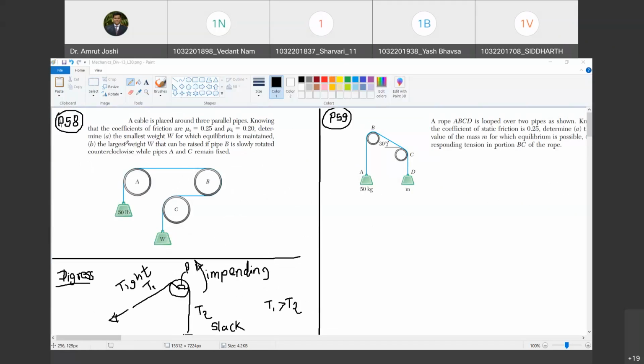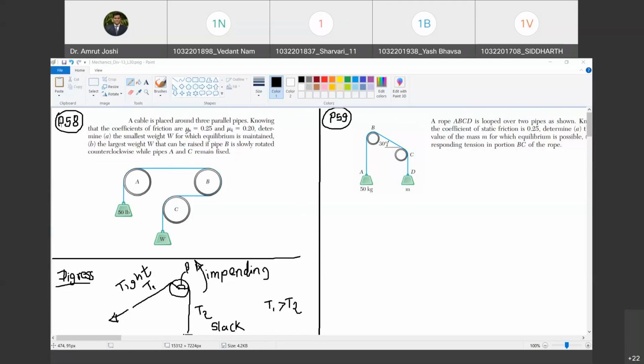A cable is placed around three parallel pipes, knowing that the coefficients of friction are mu s as 0.25, 0.20. Determine A, the smallest weight W for which equilibrium is maintained. B, the largest weight W that can be raised if pipe B is slowly rotated counterclockwise, with pipes A and C remaining fixed. So what has been asked?